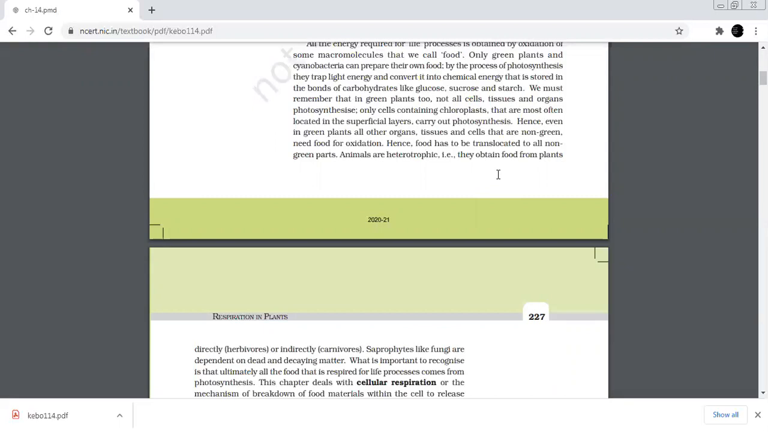As we have already studied in the last chapter, only green plants are capable of preparing their food, not only for themselves but for others too, by the process of photosynthesis. ये जो प्लांट होते हैं ये लाइट एनर्जी को केमिकल एनर्जी में कन्वर्ट करते हैं और जो फूड है वो स्टोर हो जाता है in the form of glucose, sucrose, starch, etc. But all the cells, tissues and organs in the plant do not perform the function of photosynthesis. Photosynthesis takes place only in the part of the plant where chloroplast is present.